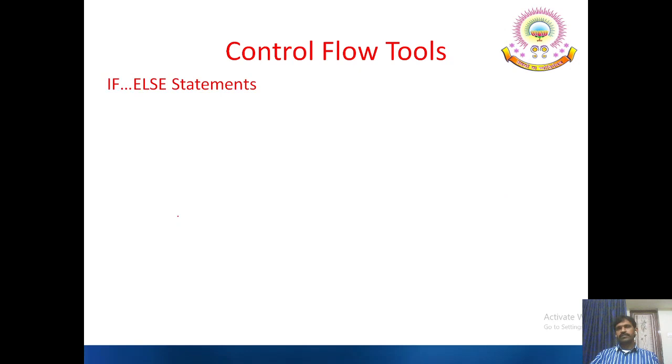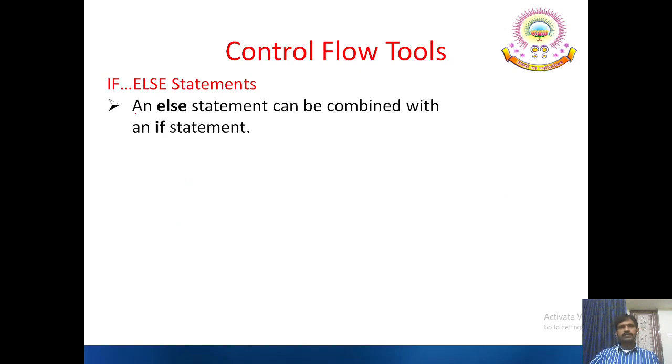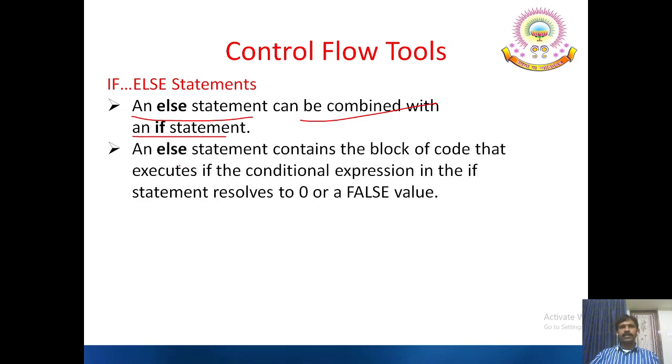The next one, if else statements. An else statement can be combined with an if statement. Here the else statement is treated as the false block of the code and the true block is considered or controlled by the if statement. An else statement contains the block of code that executes if the conditional expression in the if statement resolves to 0 or false value. That means if the if statement evaluates to false, then the else block is executed. If the if statement is evaluated to true, the if block is executed.